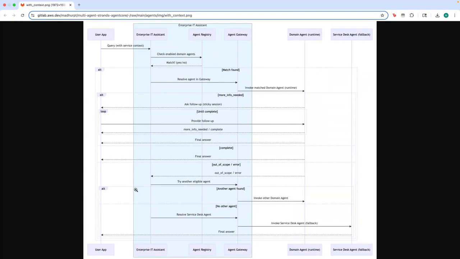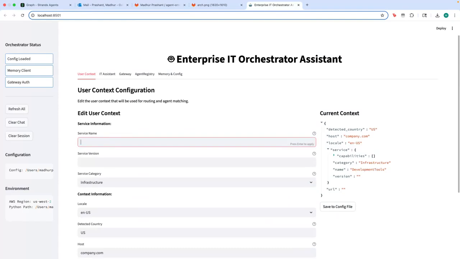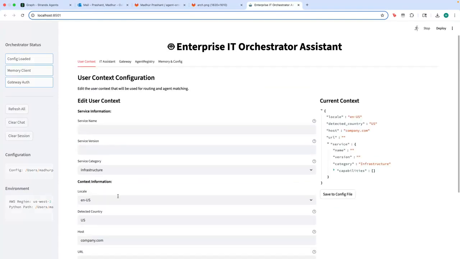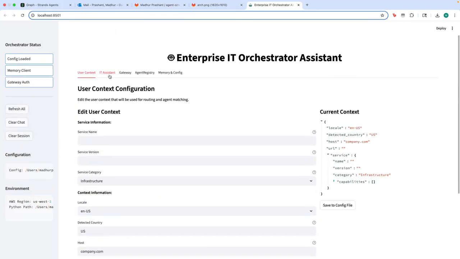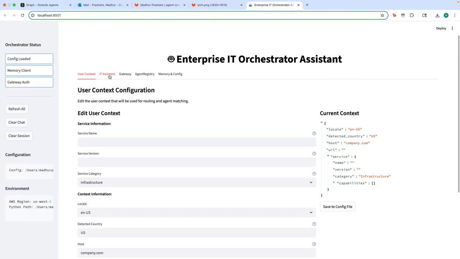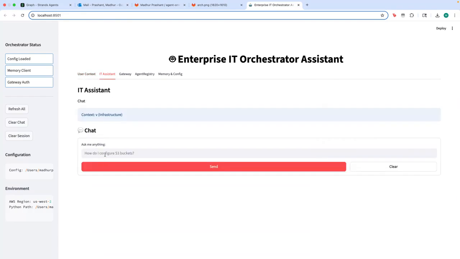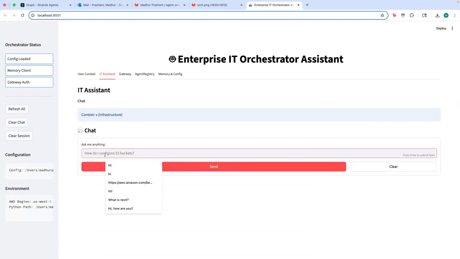Now, the last flow I want you to focus on is if I'm a user and I don't come in with any context, and I'm not coming in from any product. Then there is no assistance that helps the orchestrator make a deterministic decision about which product to route to. That decision is then made through the orchestrator agent. So when a user is not coming with any context, it will route directly to the orchestrator agent.